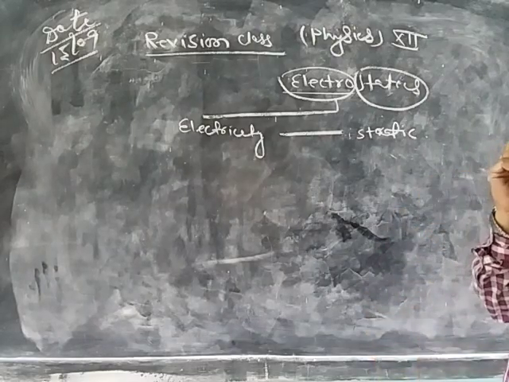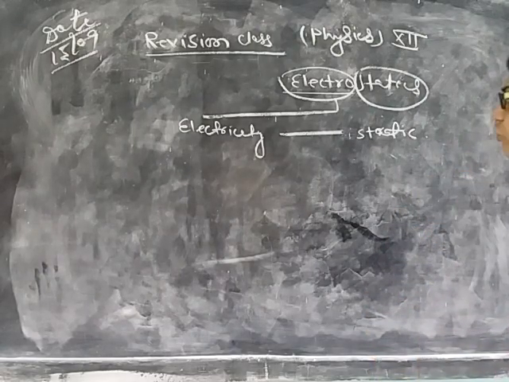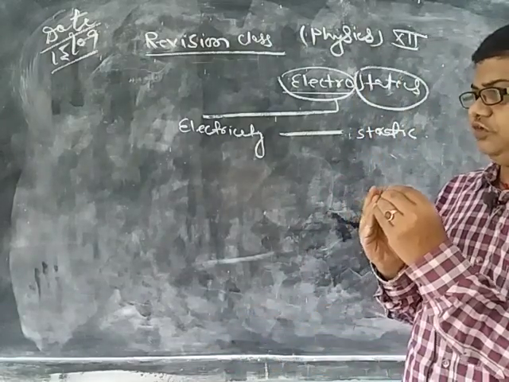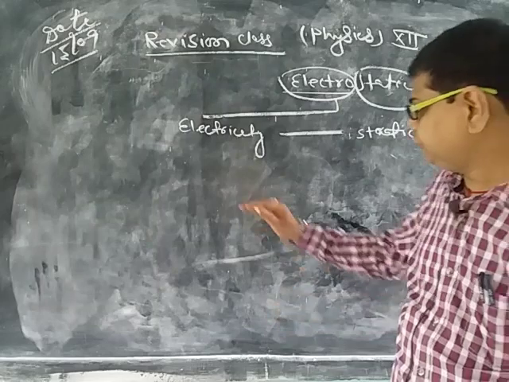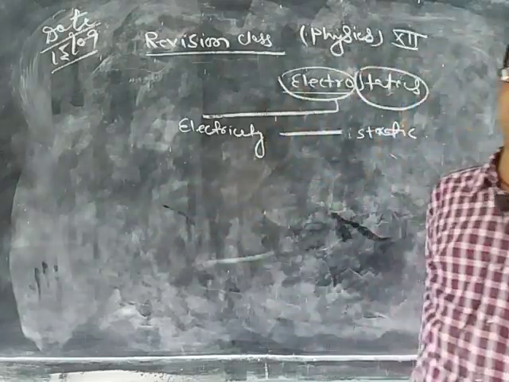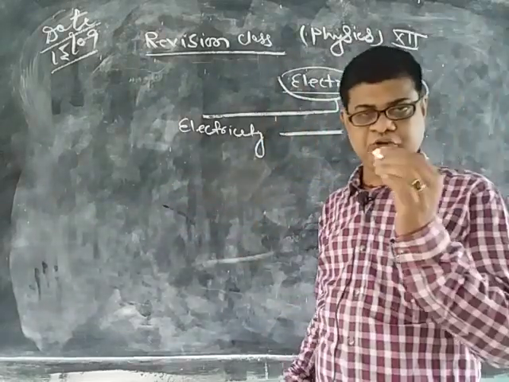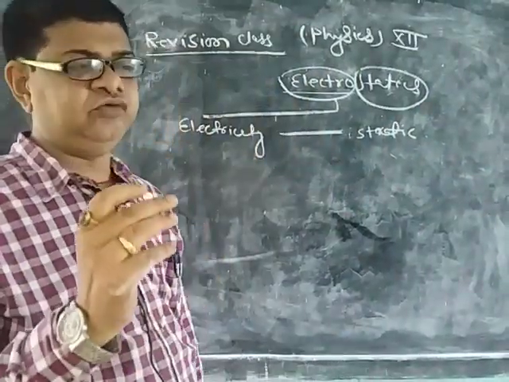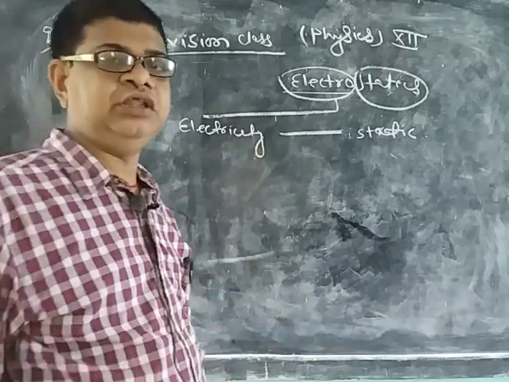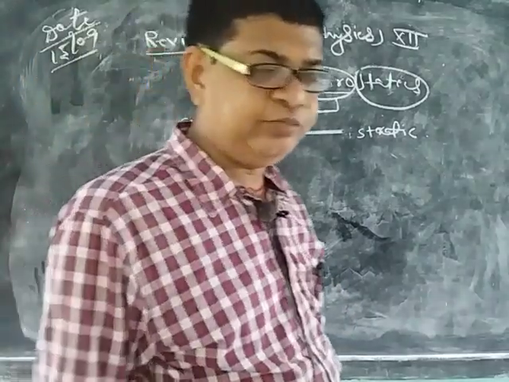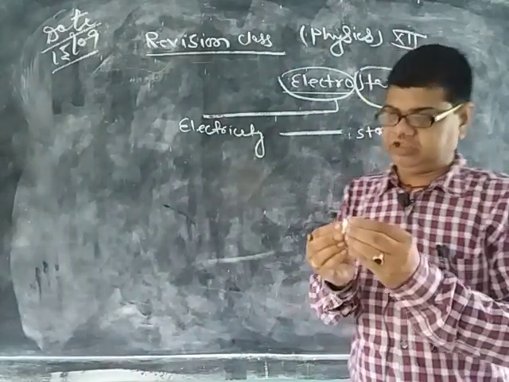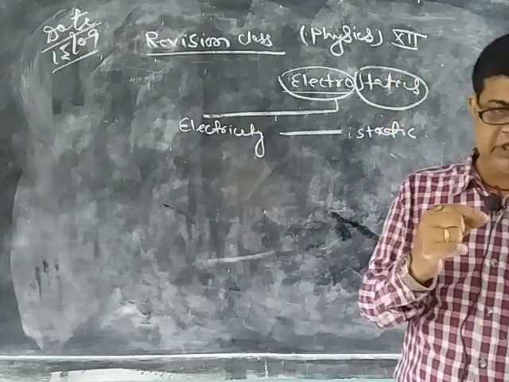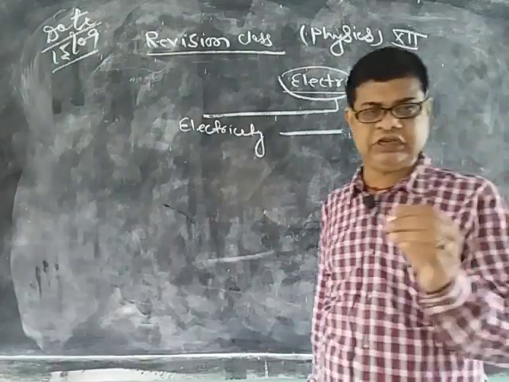Now when we rub two different bodies, then the electric charge originates. One body gets positively charged and the other body gets negatively charged. The process of rubbing is called friction. So such type of electricity is also called frictional electricity.